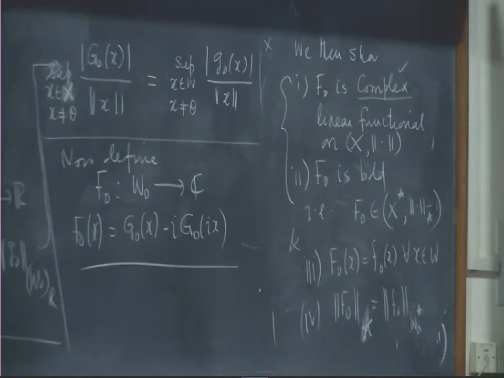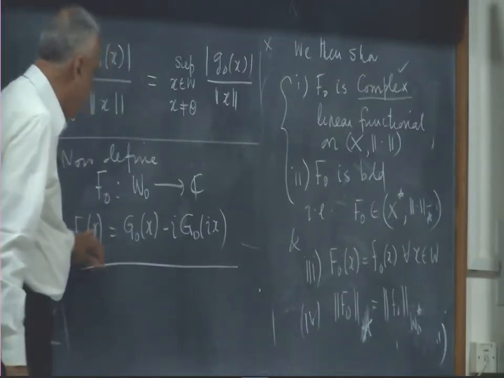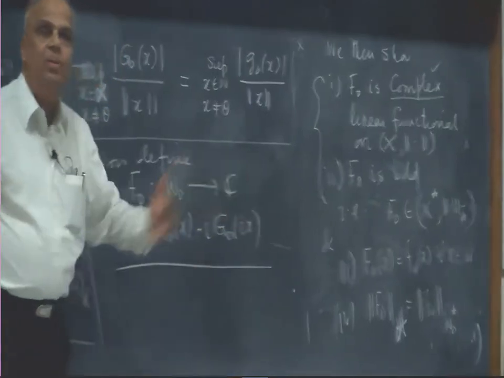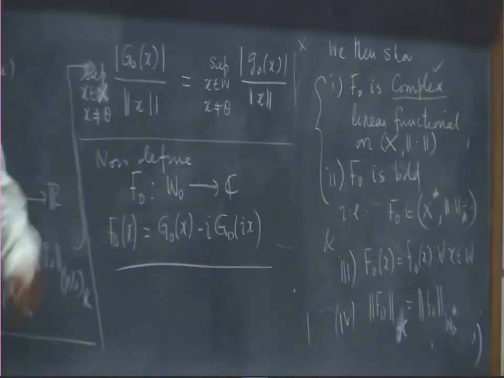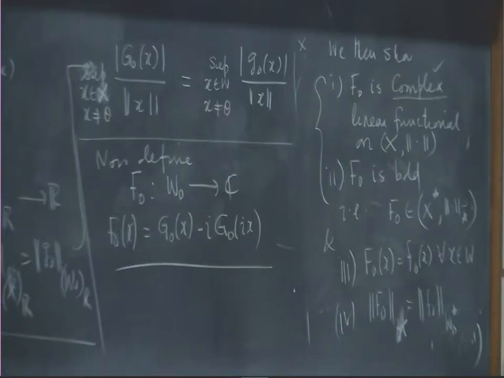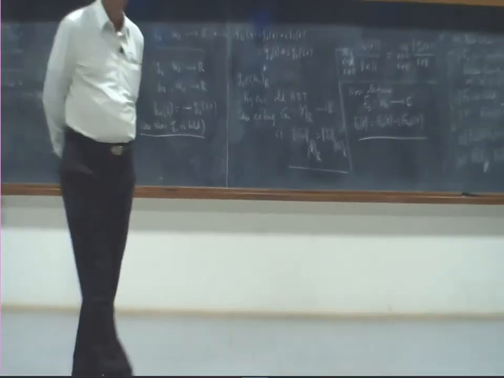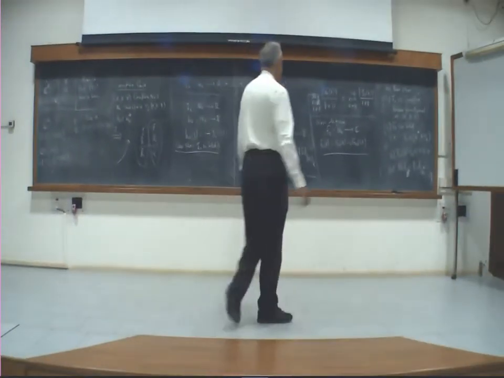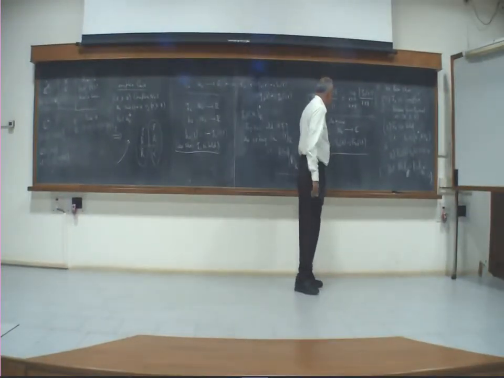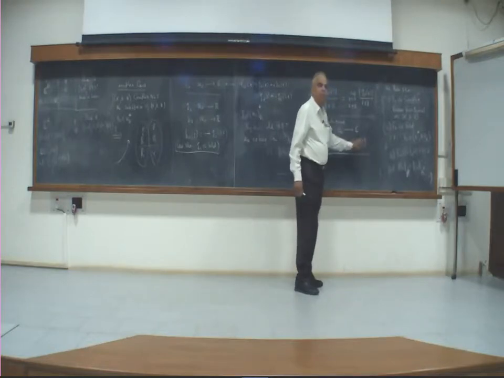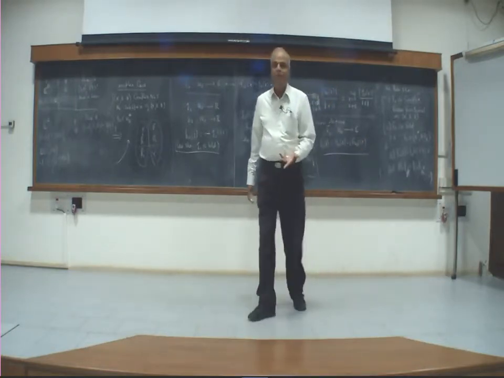So therefore, the fact that whenever I put real alpha, that real alpha comes out is obvious because G naught is real linear. The only thing that I have to verify is when I put complex alpha, that complex alpha can also be pulled out. And of course, I must say it is additive. The additivity is no problem because G naught is additive and therefore it will automatically be additive.